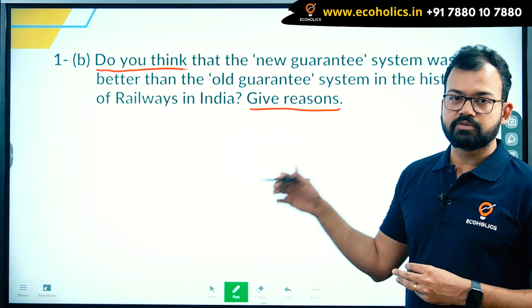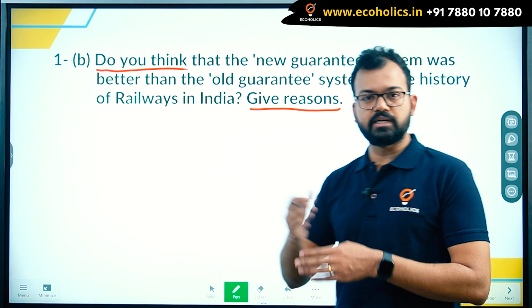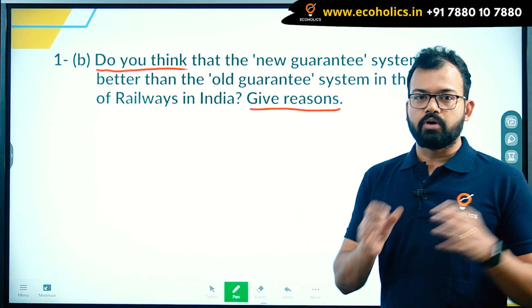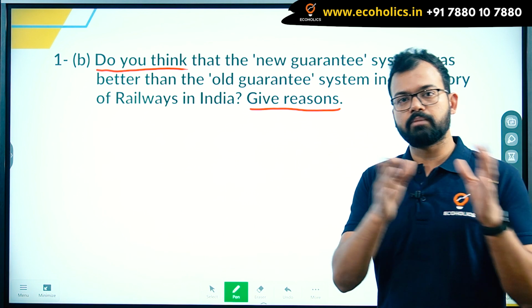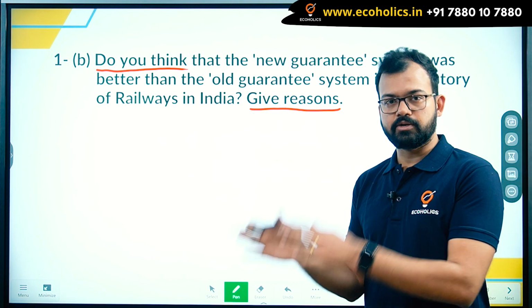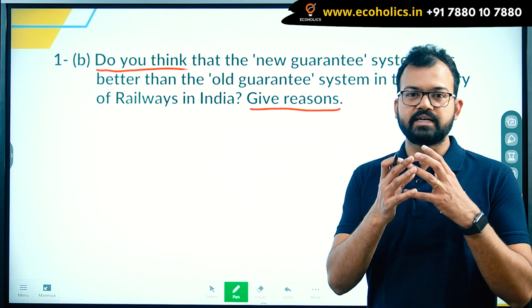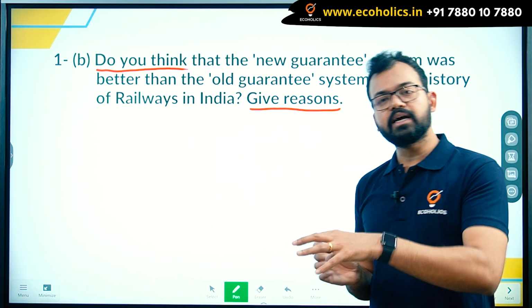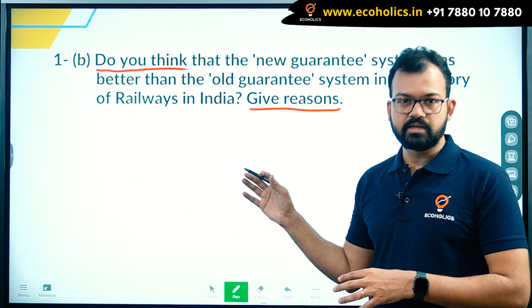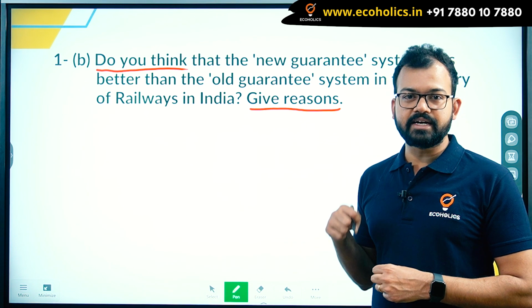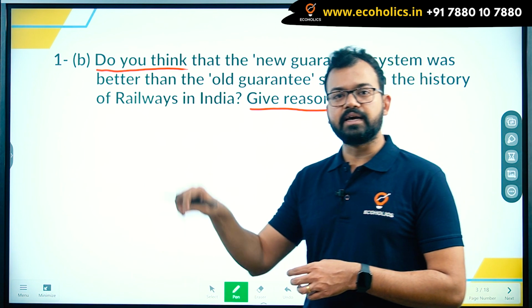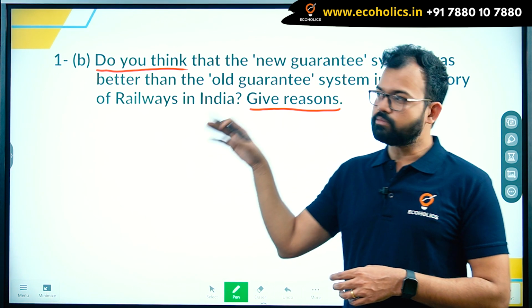That infrastructure was very important because at that time, the East India Company was under the influence of the British authority, and whatever amount was coming from Britain to India was private investment. Those who were investing in India during the British era wanted some kind of guarantee, a guaranteed return, for investing in Indian Railway. So that was the guarantee system, old and new.